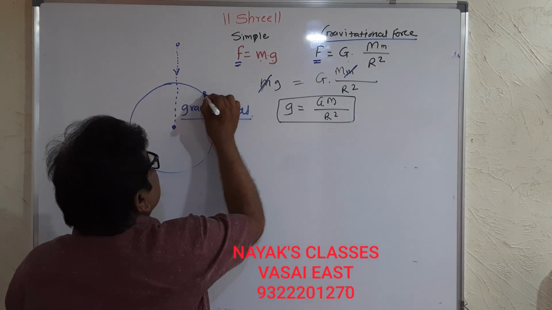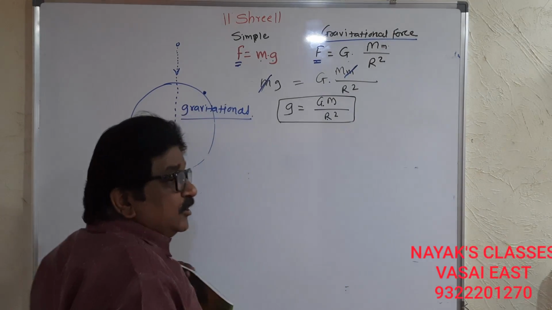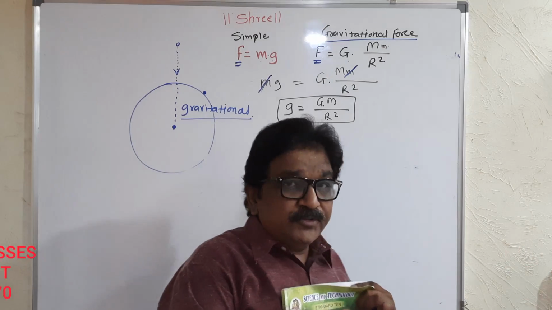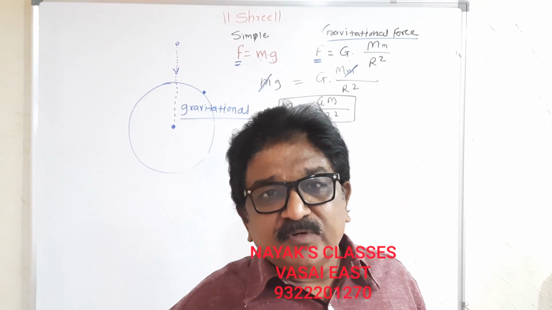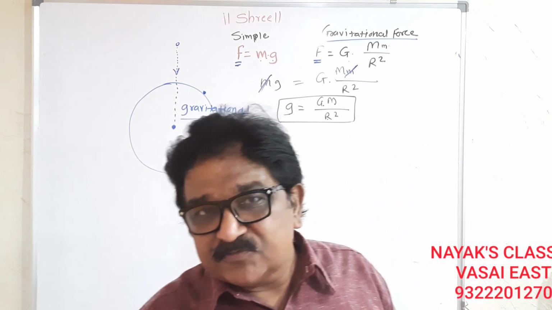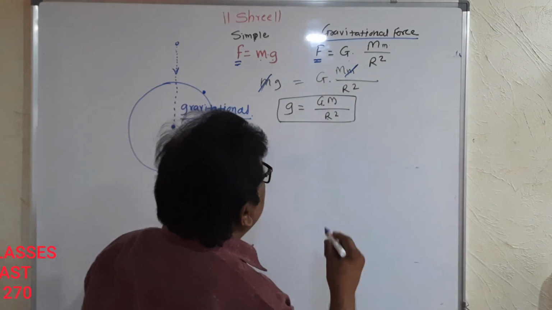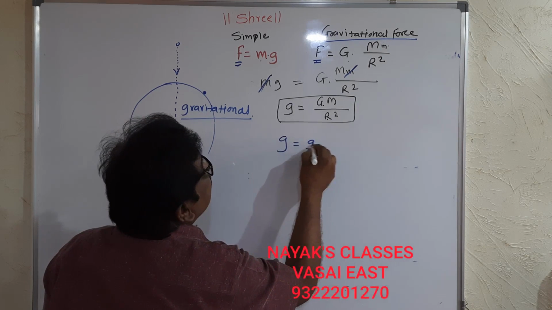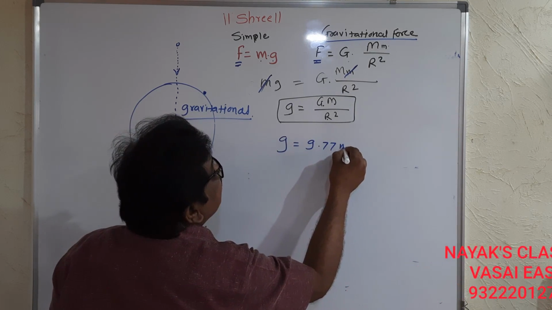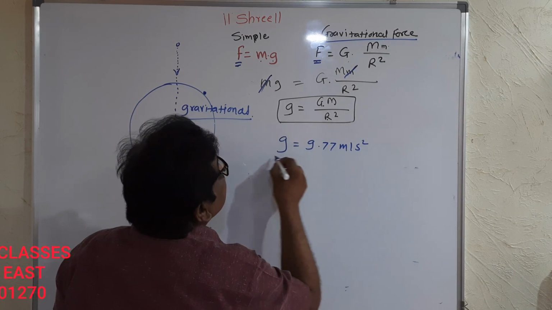So on the ground, the acceleration due to gravity can be calculated by this formula. The value of this comes g is equal to 9.77 meter per second square.